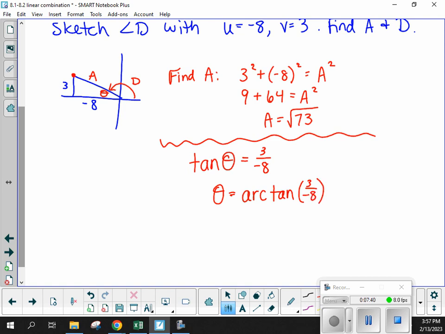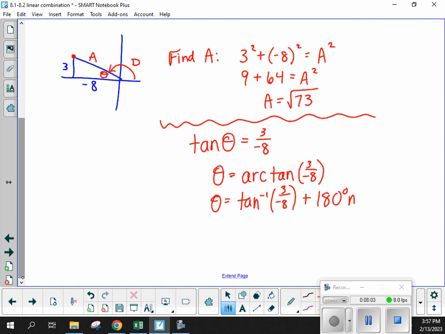Okay. Sometimes that very first angle you get out of the calculator will be the one that we want, but we'll see as we go through this one, that does not fit the diagram. Okay, so theta is, we'll start with inverse tangent of 3 over -8, but then if needed, we'll add 180 degrees to that, as many times as we need. All right, so let's make a little note here. Well, let's get this measure.